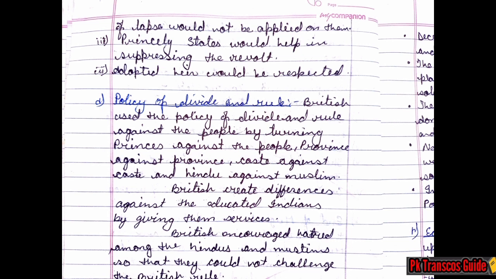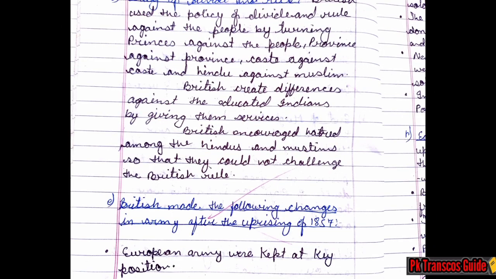The British used the policy of divide and rule against the people by turning princes against the people, province against province, caste against caste, and Hindu against Muslim. The British created differences among the educated Indians by giving them services. The British increased hatred between the Hindus and Muslims so that they could not challenge the British rule.